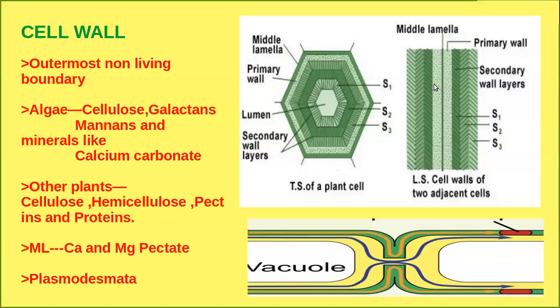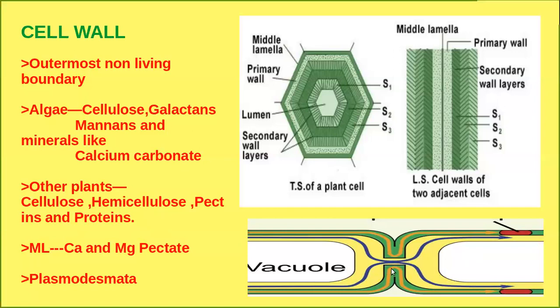Now you can look at the second diagram. In this diagrammatic representation, you can see that there is a cementing material between the adjacent cells. Between the primary walls of the adjacent cells, there is a cementing material called the middle lamella. Dear students, the middle lamella is chemically composed of calcium pectate and magnesium pectate. So in this last diagrammatic representation, you can see the structure of the cell wall between two adjacent cells.